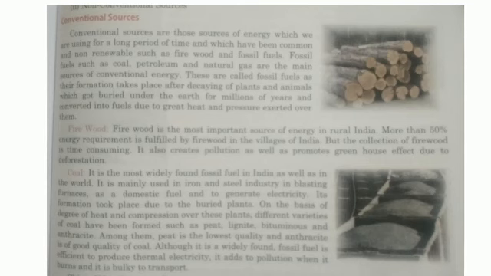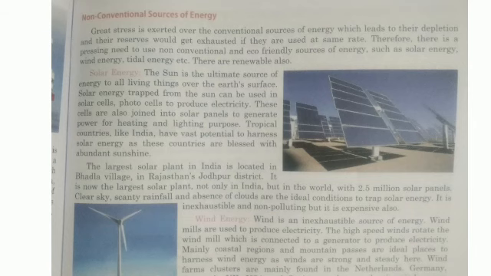Now we will discuss the non-conventional sources of energy. In non-conventional sources of energy, we use sources which have been newly discovered, which we are using at present, and which are not exhausted. First is solar energy. The sun is the ultimate source of energy for all living things on the earth's surface.